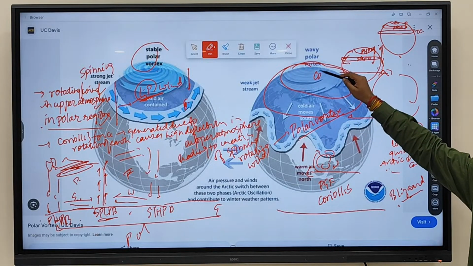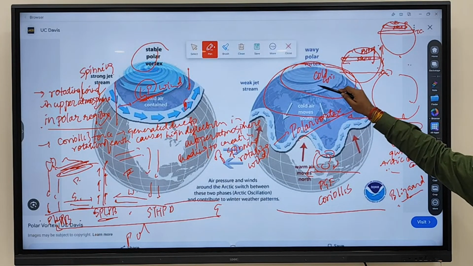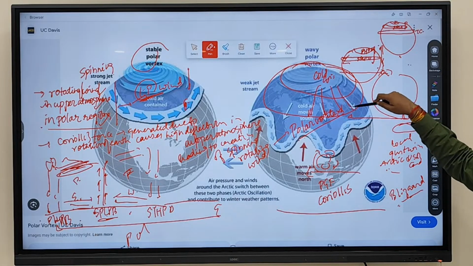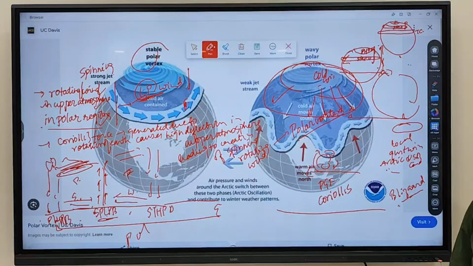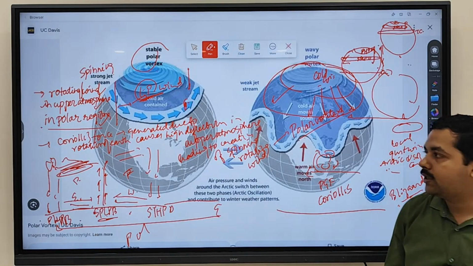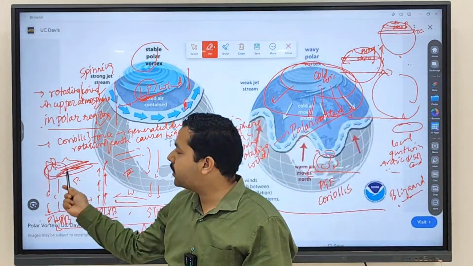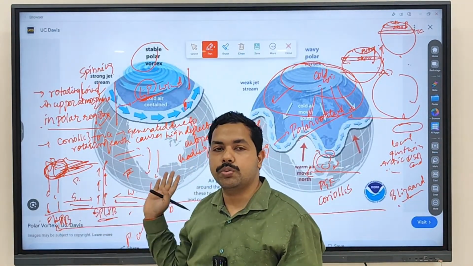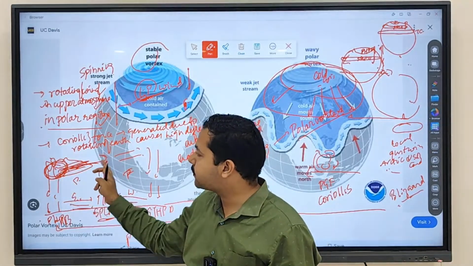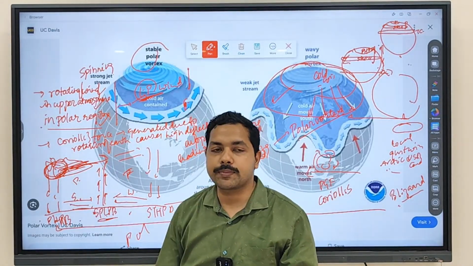So the cold wind, this is a cold wind. Now this cold wind is coming towards the southern side. When this cold wind will come towards the southern side, what will it cause? Cold wave condition. Which type of wind is going to be there in the upper atmosphere? Cold wind is going to be there. When this wind is expanding, what will happen?